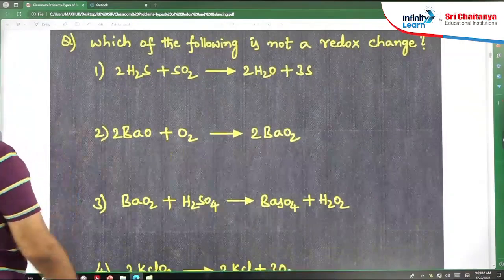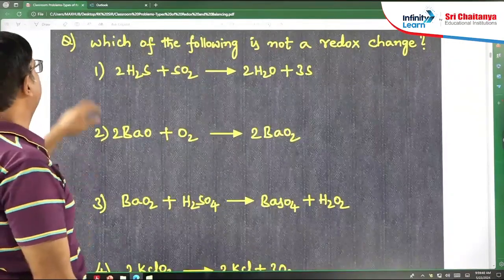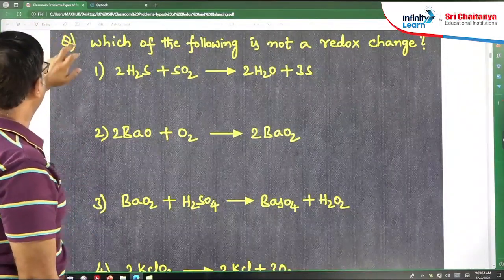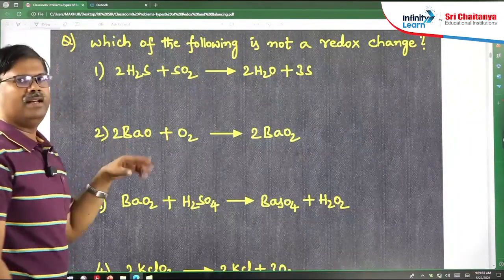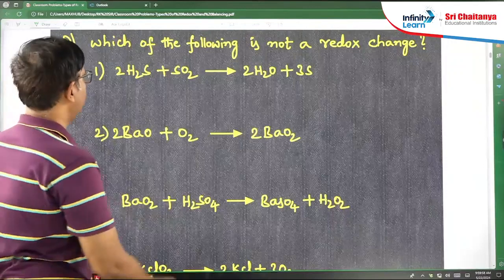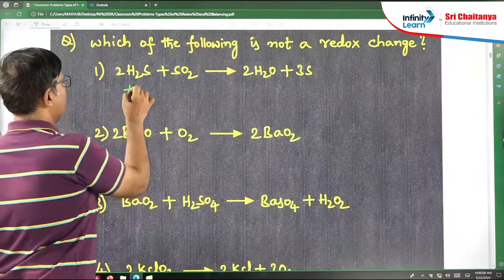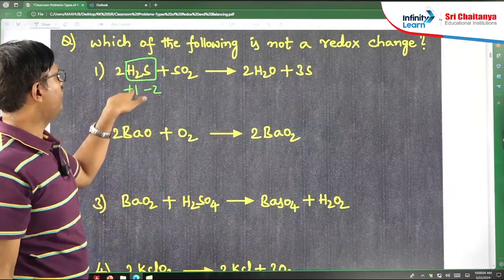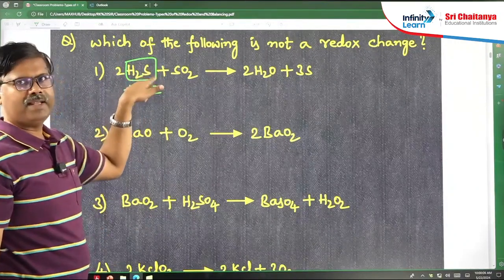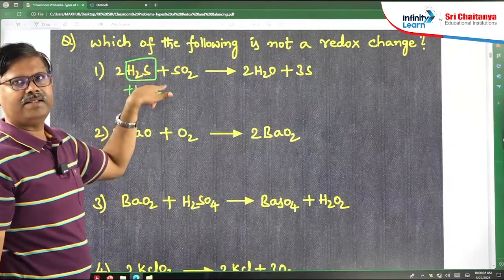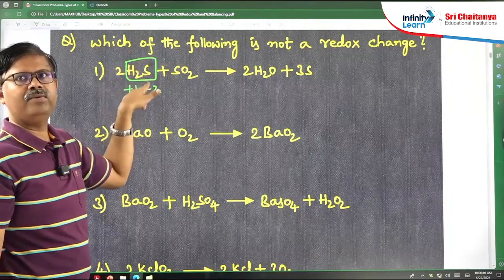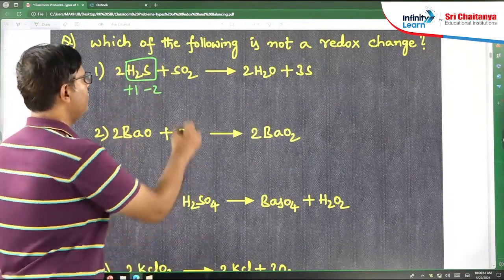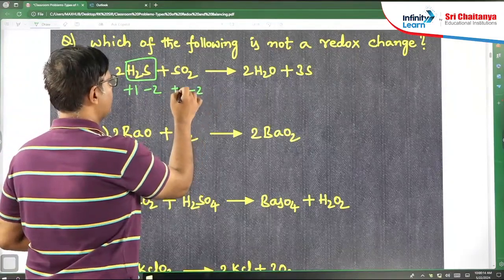Next, which of the following is not a redox reaction? In the same manner as the earlier problem, here hydrogen is +1, then sulfur has to be -2, because 2 into +1 plus x should be equal to the charge. When you do that, you will get sulfur -2. Oxygen -2, sulfur +4 you will get.